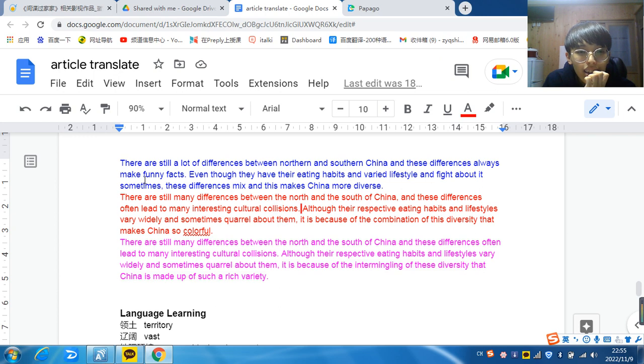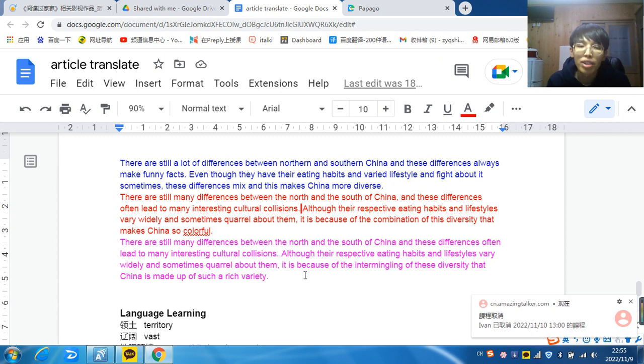And for this last sentence, I think it's the most difficult part to translate. It wants to say that the differences between the north and south make China varied, that even in one country there are many different cultures.